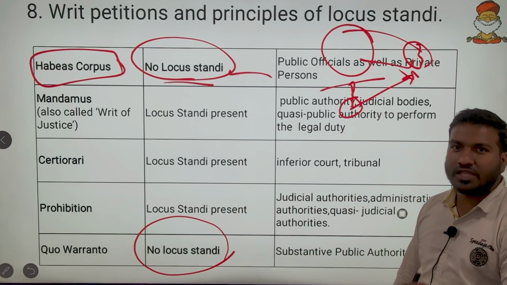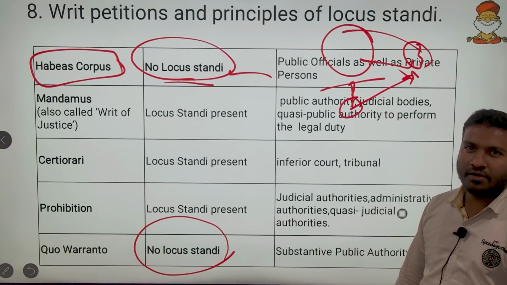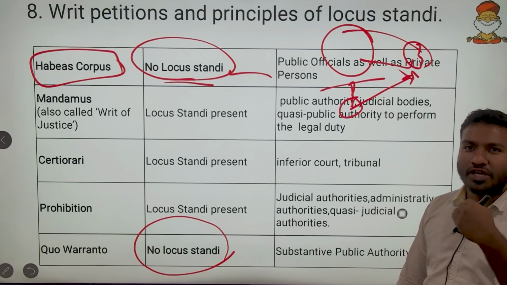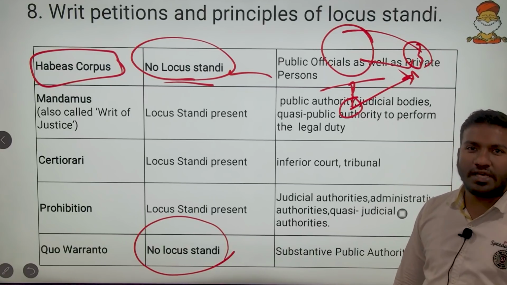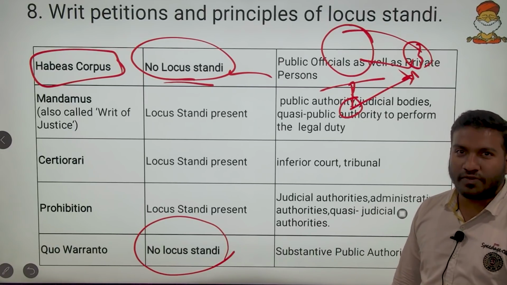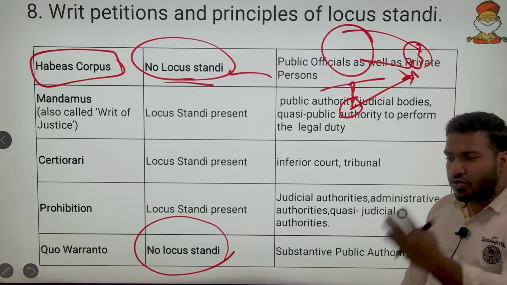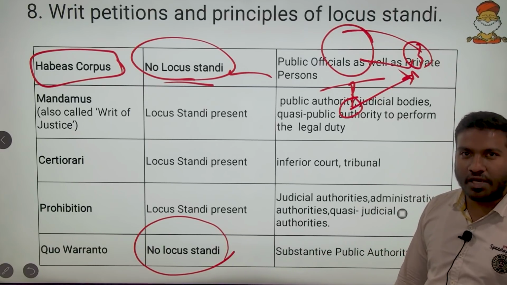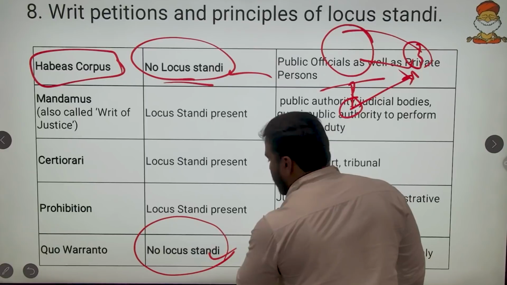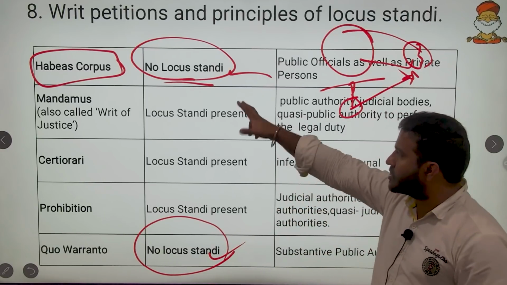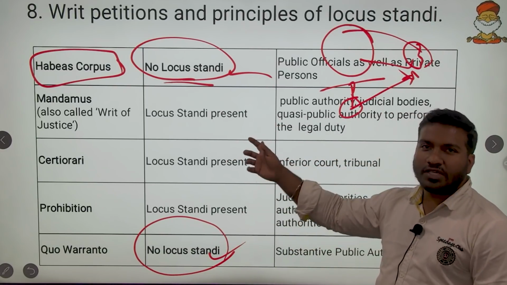Quo warranto is like if a person is acting against his jurisdiction, or doesn't have authority to act but is still acting. For example, I have not cleared IAS, but I am acting as an IAS officer. Any person in the public has the right to question at what authority you are working here. That is the social justice. Hence, locus standi is diluted for quo warranto. So only for these two. For others, mandamus, certiorari, prohibition, locus standi is present.